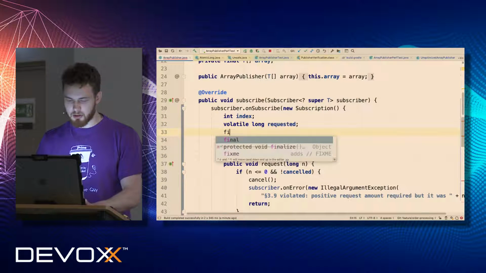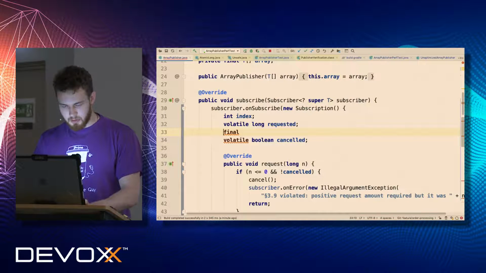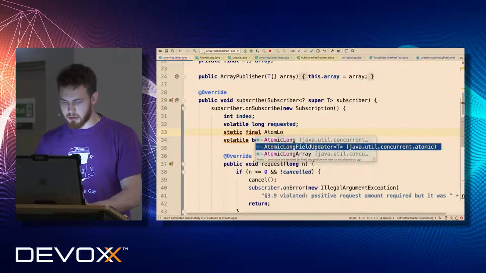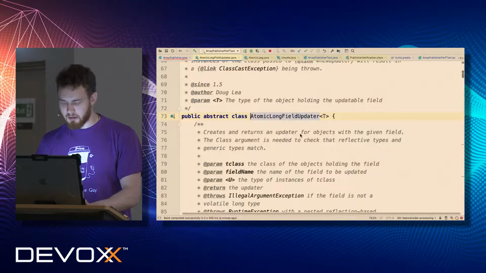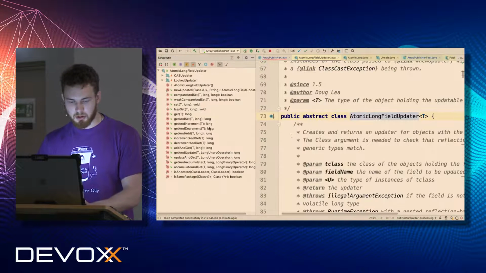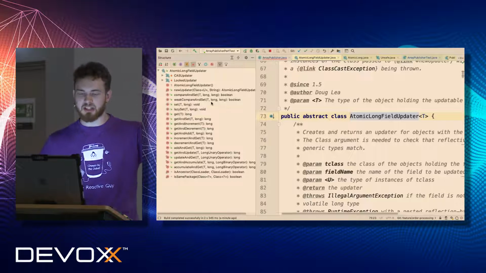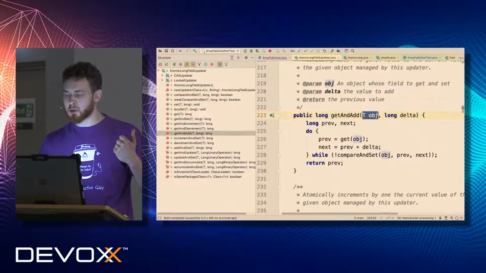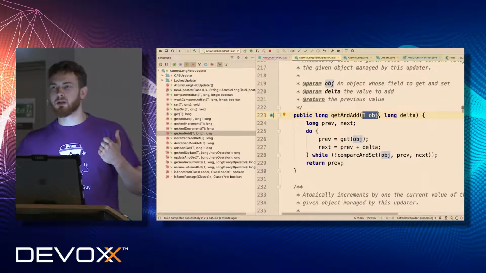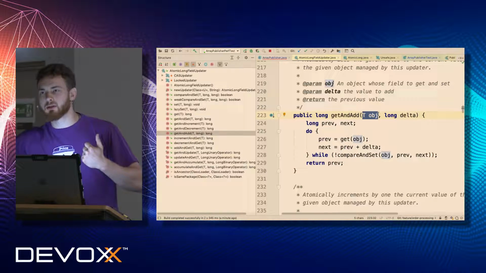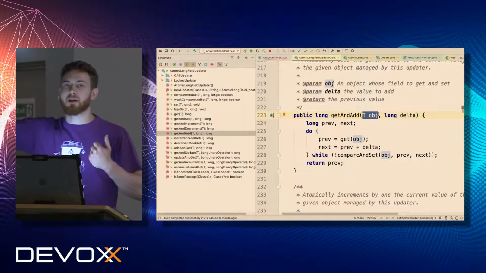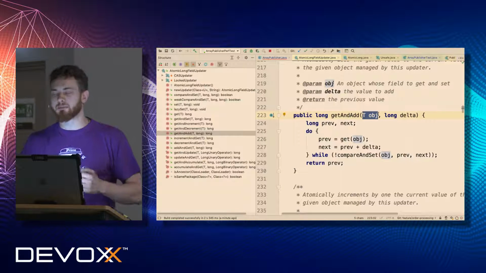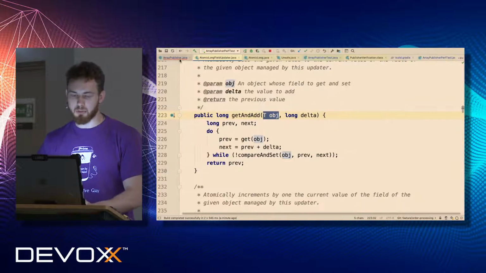If you Google it, we can create a static final atomic long field updater. This is basically the same as atomic long. If you look, it has absolutely the same number of methods. The only difference is that it requires providing an object which contains a particular field, the volatile field, which we have to atomically update. This is an important part.